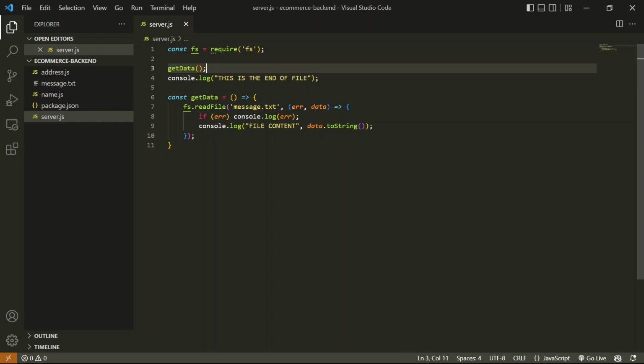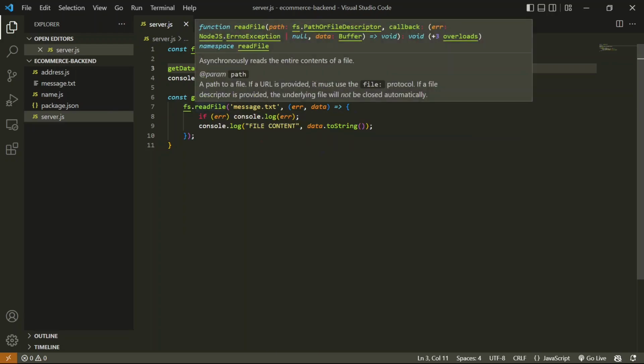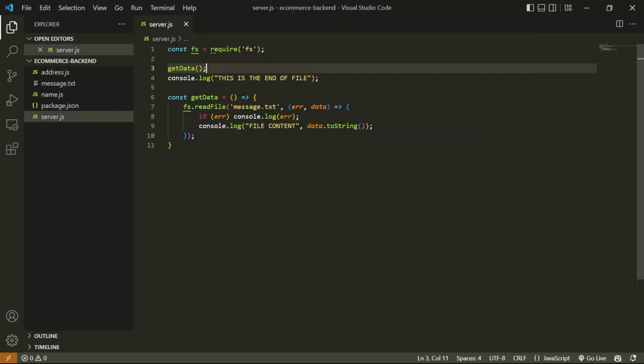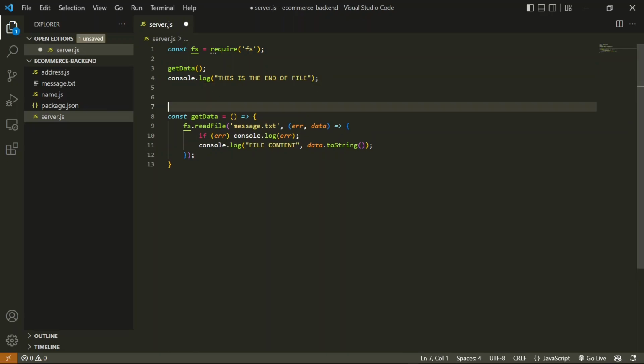Once we call this method, it will be executed, and again the same issue will happen: it will start reading, but it will print this first, then it will print the content. Now our goal is to print the content first and the end of the file then. For that we have to add a promise over here. So let's convert this into a promise.